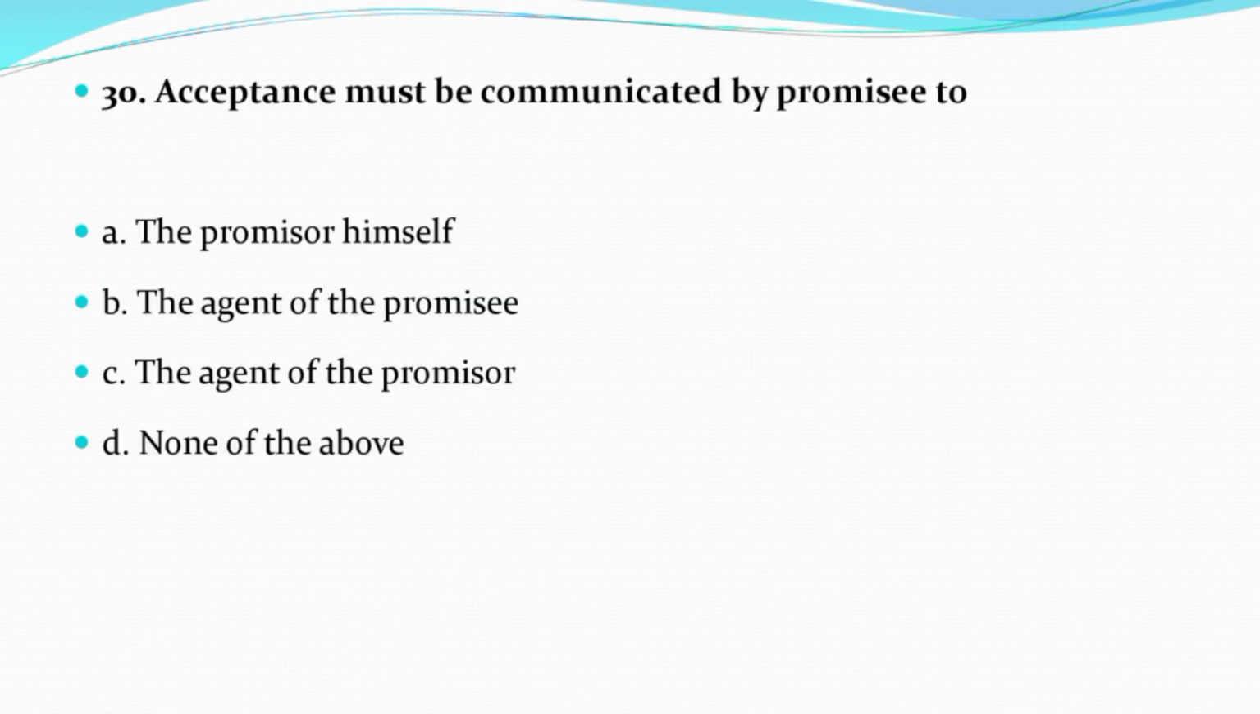Now question number 30. Acceptance must be communicated by promisee to: Option A, the promiser himself. Option B, the agent of the promisee. Option C, the agent of the promiser. Option D, none of the above. And the correct answer is option A, the promiser himself.